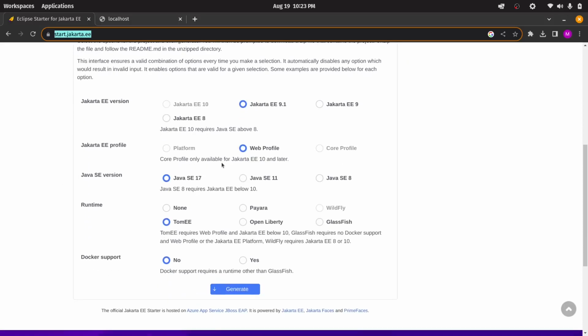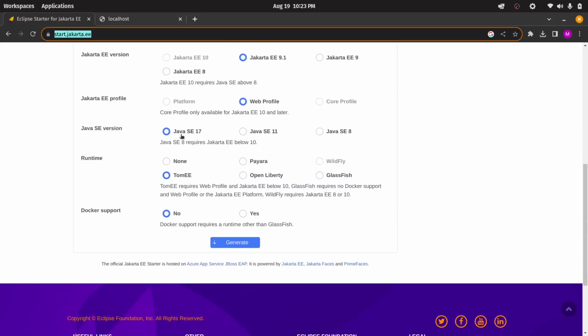A profile is a predefined set of specifications for different use cases. Platform includes everything. Web profile includes web related specifications. Core profile is for smaller runtimes, mainly used for microservices. Since I am writing a web application, I will select web profile.